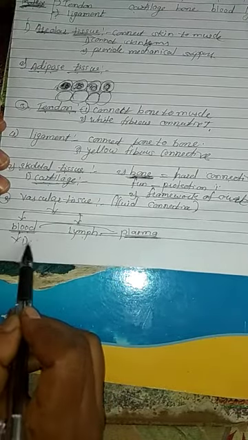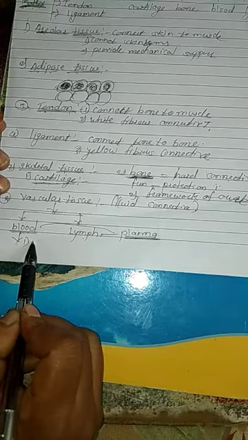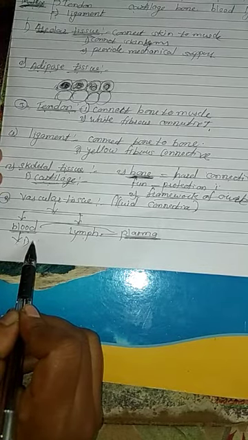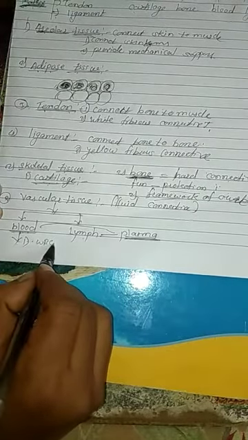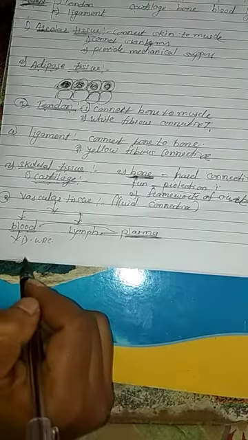And what is the main function of the blood? To transport nutrients, carbon dioxide, oxygen, hormones from one part of the body to another, and it also maintains the temperature of the body. And in the blood, WBC also fight against disease-causing bacteria. Got it everybody?